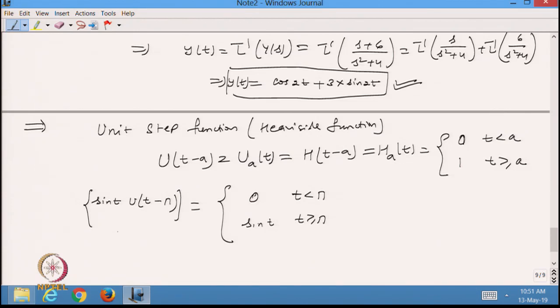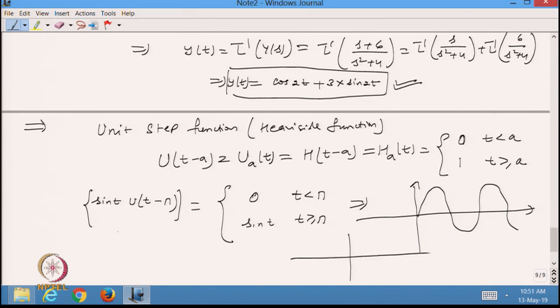In this case I can see that if I have the function sin t and I want to transfer this function to the right-hand side, then I will multiply it with a step function u(t minus pi), and my function becomes this. Earlier my function was sin t like this, and I have transferred it to the right-hand side, taking pi. So the function has been moved to the right-hand side.